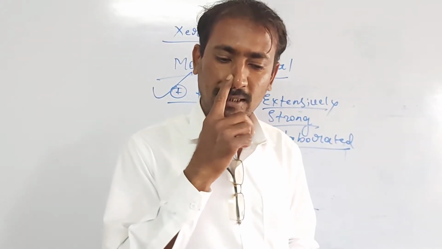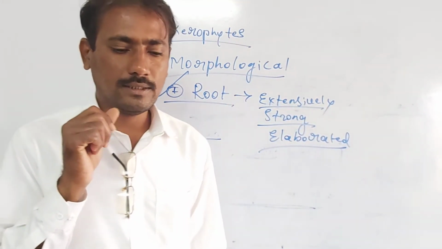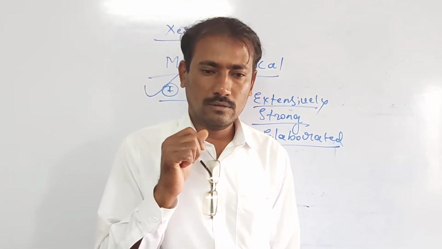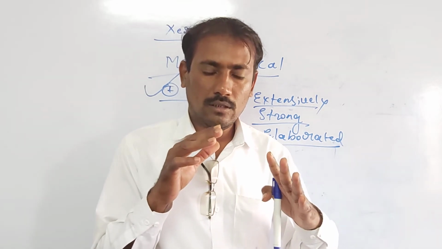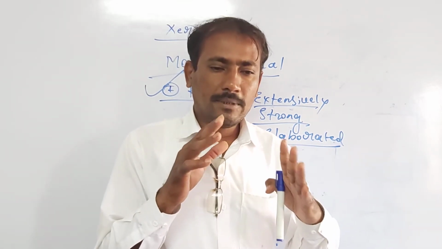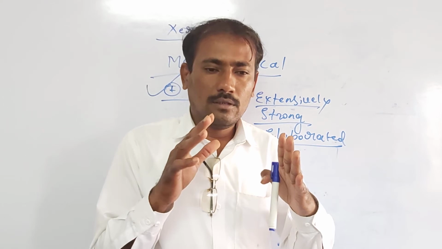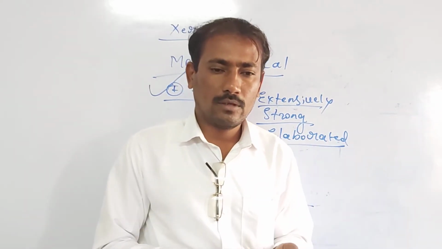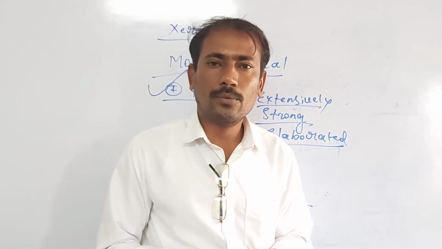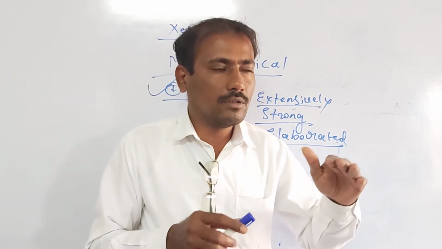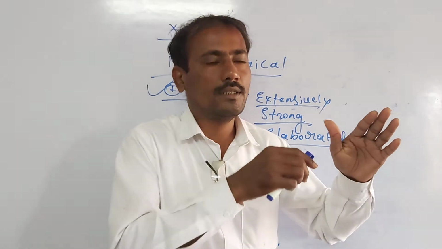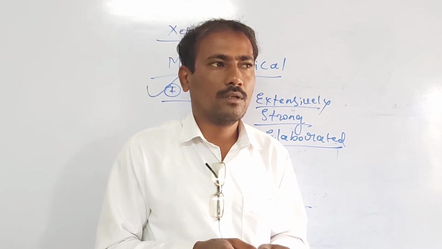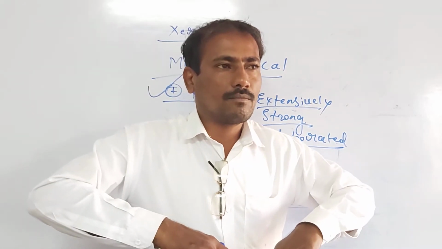Then other than this, especially in the roots of some of the plants which grow in desert areas, the root is much elaborated.